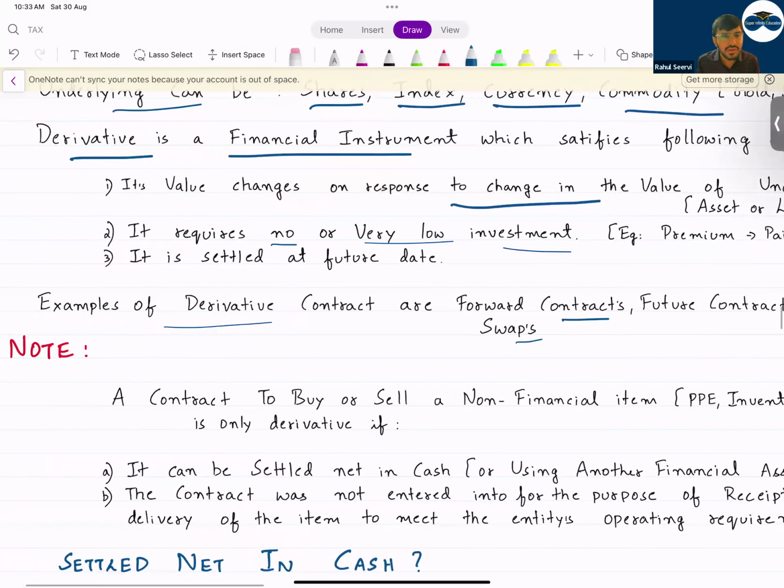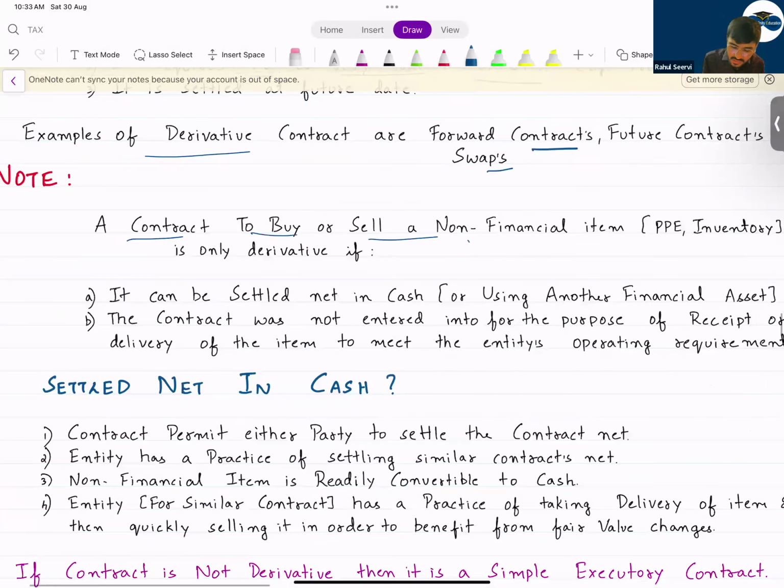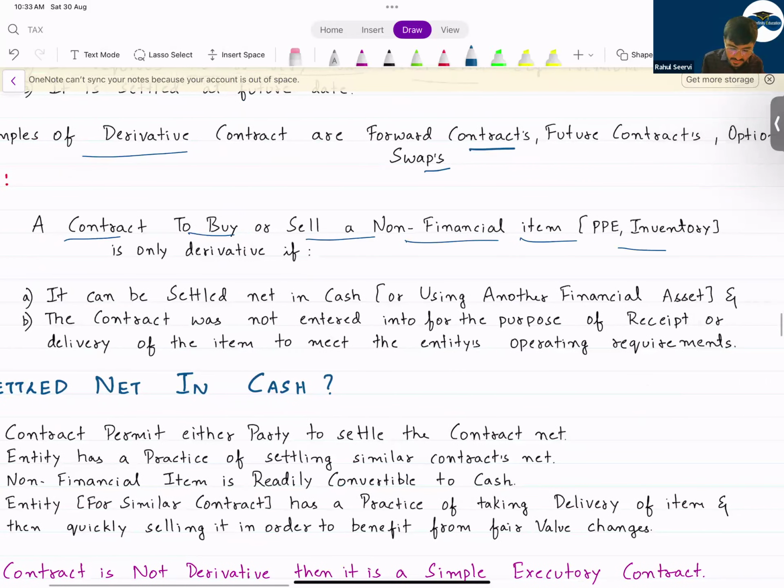You need not go into detail. You are just doing the accounting treatment. So understand that now. Note, a contract to buy or sell a non-financial asset like PP, etc. is only derivative. This also has been tested for 3 to 4 times. If a company has a contract to buy a non-financial item, can this be a derivative? Yes. It can be a derivative if the contract is settled net in cash.